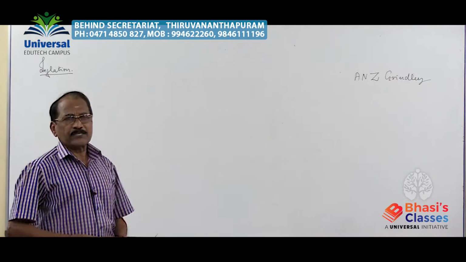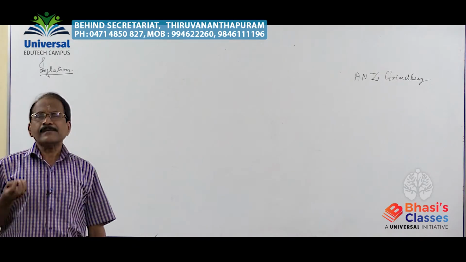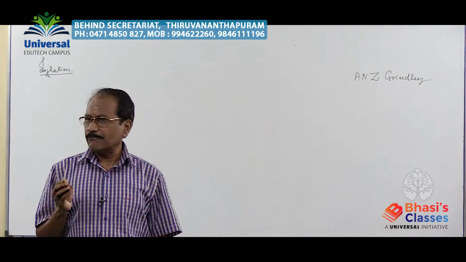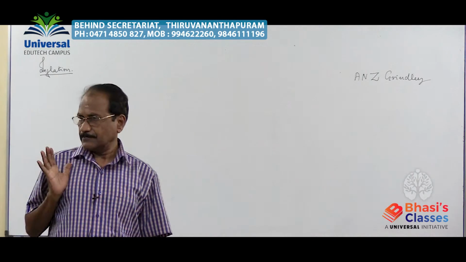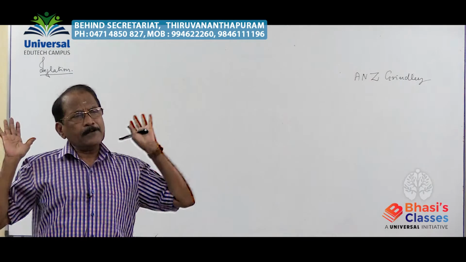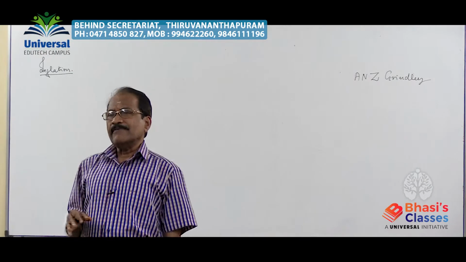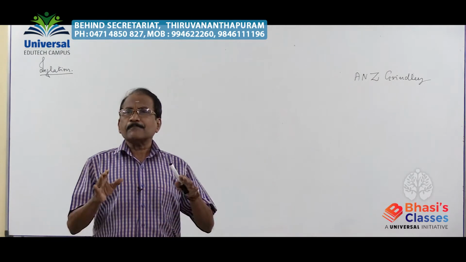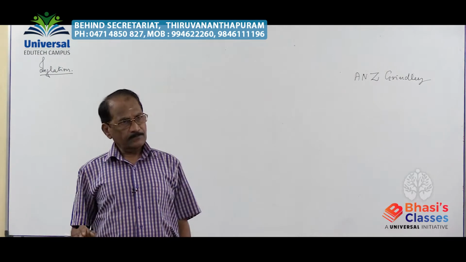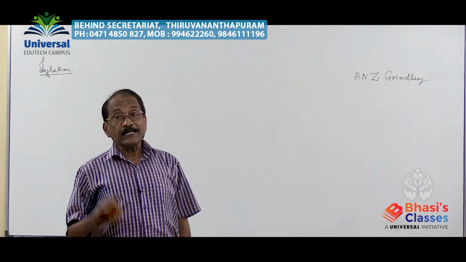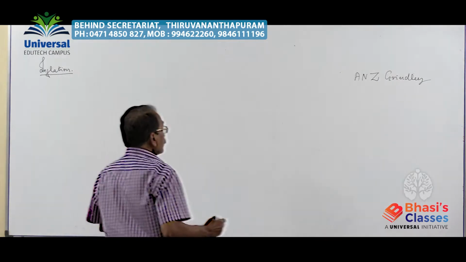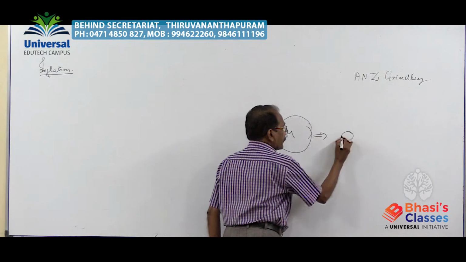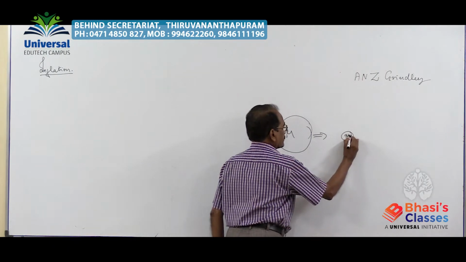Another explanation for inflation is that in 90% of cases, the cause for inflation is too much quantity of money circulating in the economy. In 90% of cases we find that when too much quantity of money is circulating in the economy, it may cause inflation. Therefore, inflation is defined as too much quantity of money chasing too few goods and services.